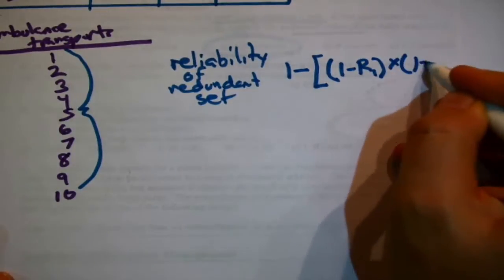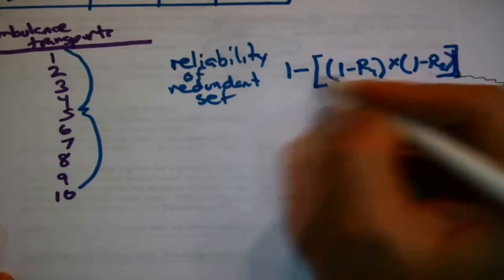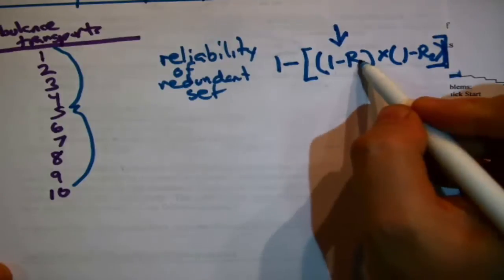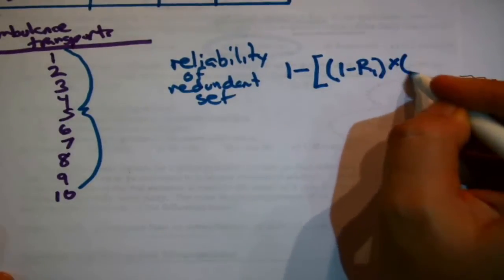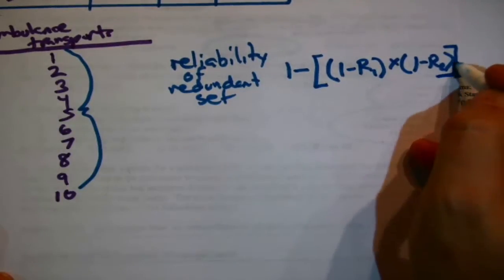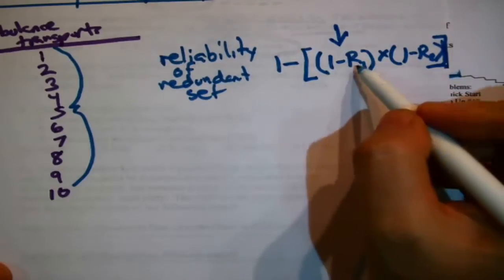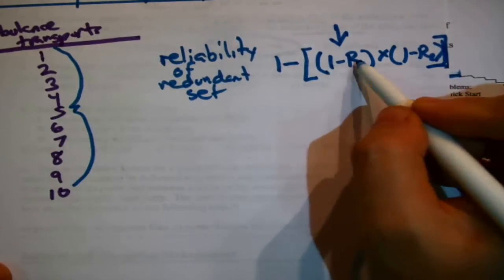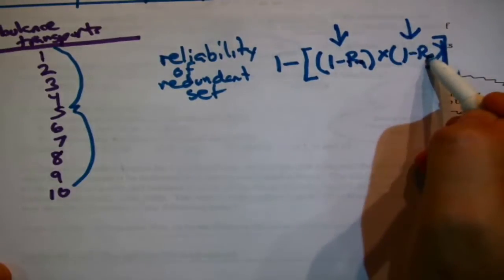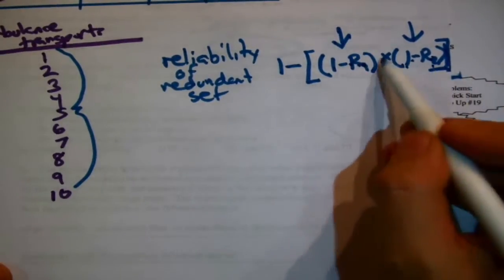Reliability of redundant set. Well, let's see. It's 1 minus big bracket, little bracket, 1 minus R1 times 1 minus R2 times big bracket here. I'm just writing it out in the style of the book. Now wait a minute, what is this? This is the reliability of the first component. So 1 minus that is the probability that the first component fails. This is the reliability of the second component. So 1 minus this is the probability the second component fails.